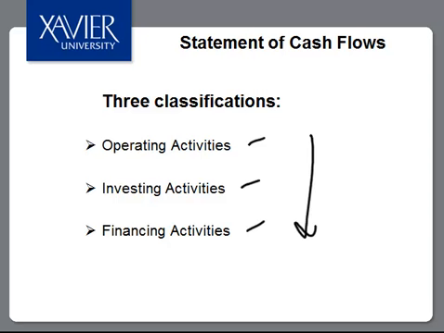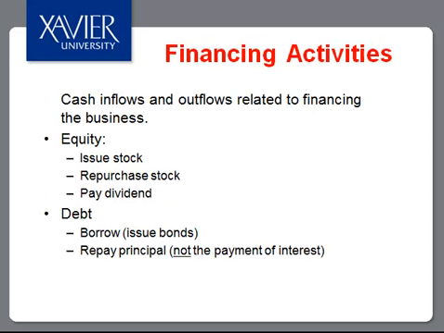I think it's easier to understand them, however, if we work from the bottom up and think about the life cycle of a company. In order to begin a business, we first have to finance it. We need to raise capital in order to start the business. Cash inflows and outflows related to financing the business are summarized in this category.